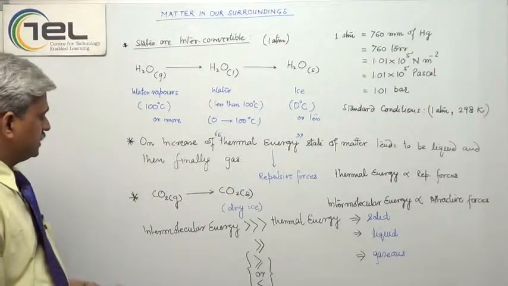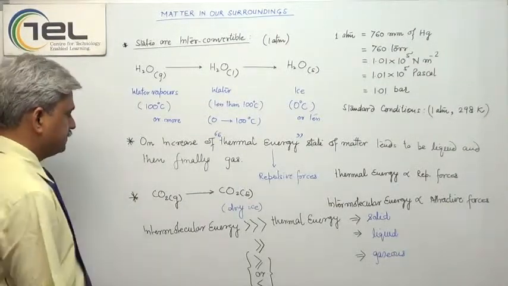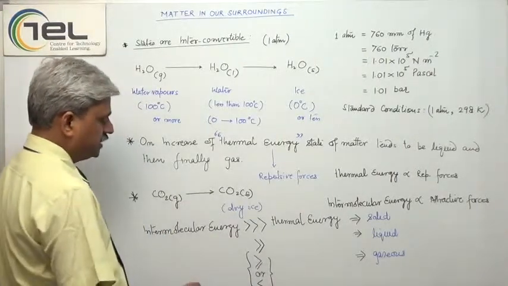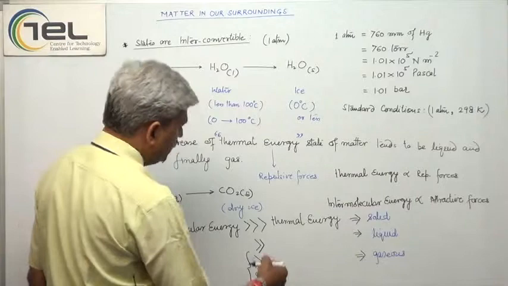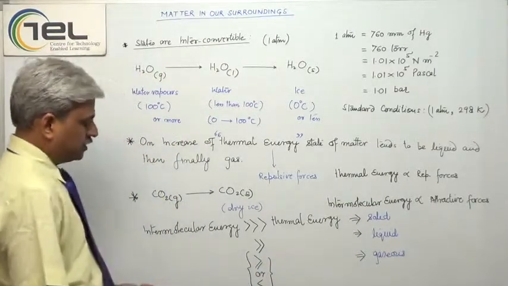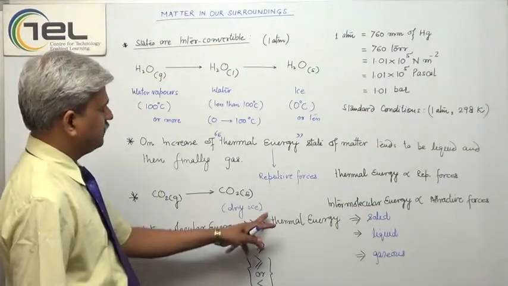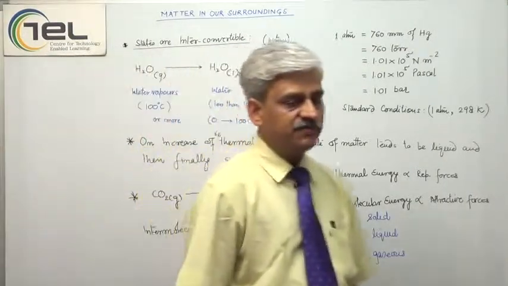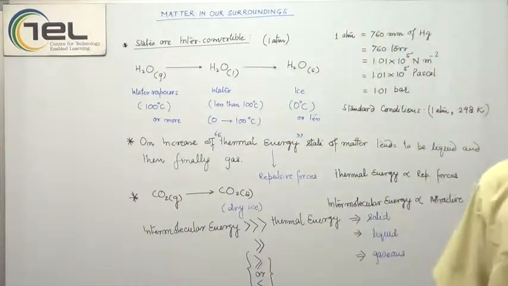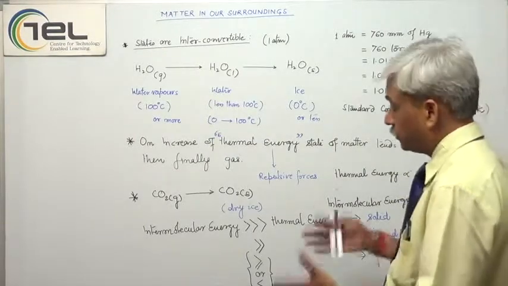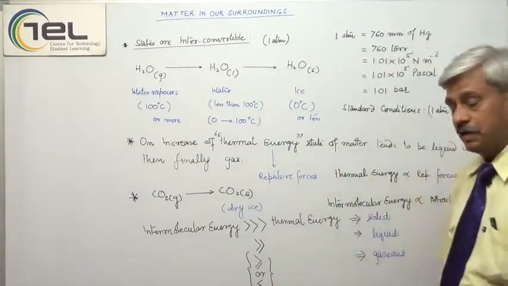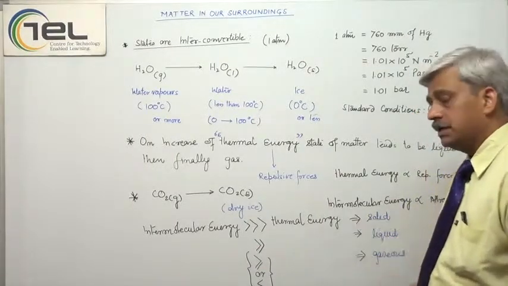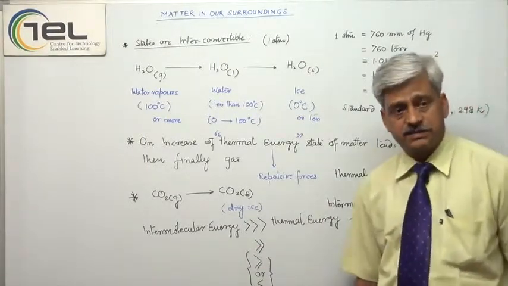Means in case of gases, the intermolecular energy is greater or equal to thermal energy, and it can be less than thermal energy also, but these things are never possible in case of solids and in case of liquids. So this is the additional feature of the gaseous state. You have to understand what happens if the intermolecular energy is less than thermal energy, and when this situation will arise.